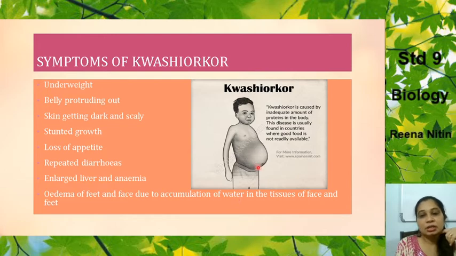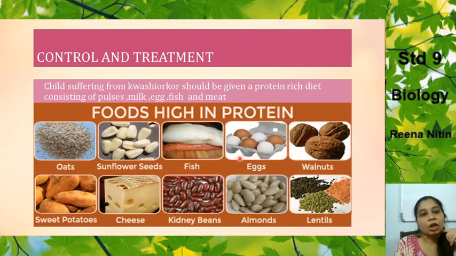So this is a child suffering from kwashiorkor. You can get this for picture study also. Now, control and treatment. How do you control this and how do you treat this? The child suffering from kwashiorkor should be given a diet that is rich in proteins. Now, what should this diet consist of? It should consist of pulses, milk, eggs, fish and meat.